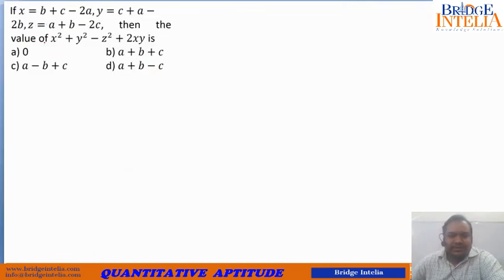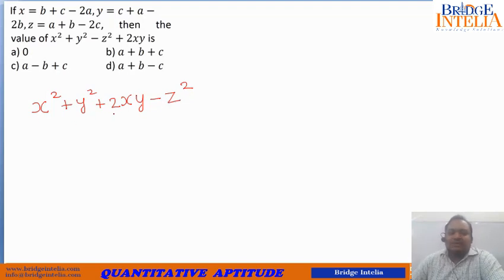Now let's see this. So if x is equal to this, y is equal to this, z is equal to this, then find the value of this expression. Now look carefully at what is actually given to us. It is given to us that x square plus y square, you rearrange this, 2xy. It is a very big hint that this 2xy is given to you so that you can complete the square. So this is what is given to us. This is what we are actually supposed to calculate.